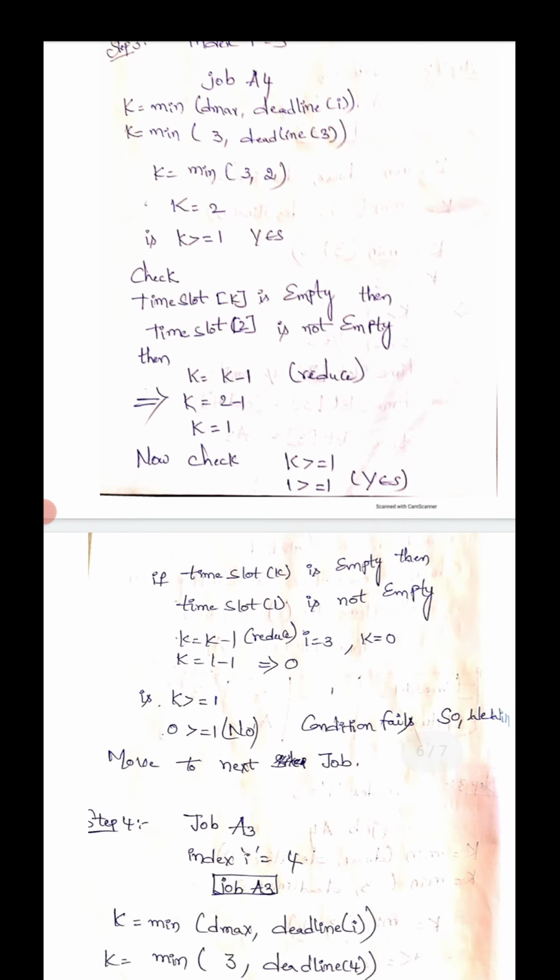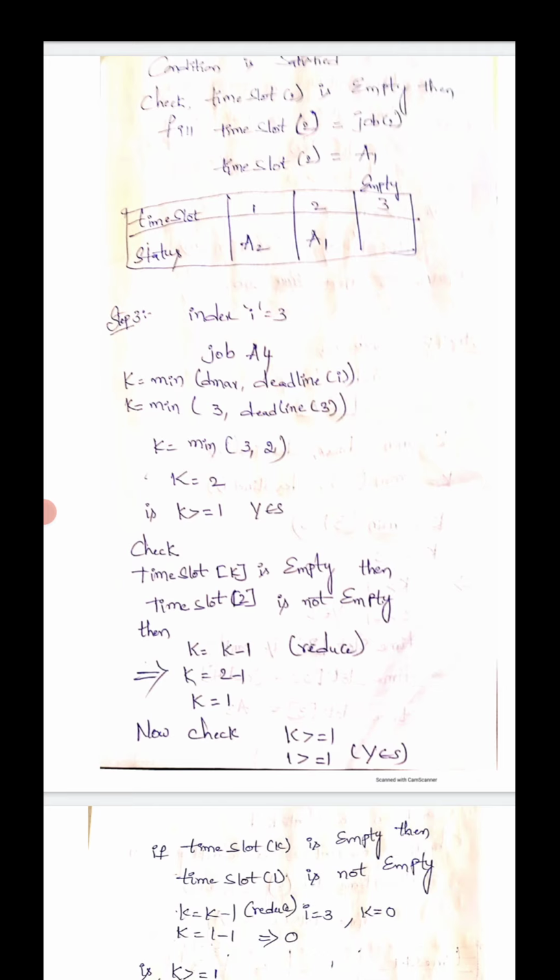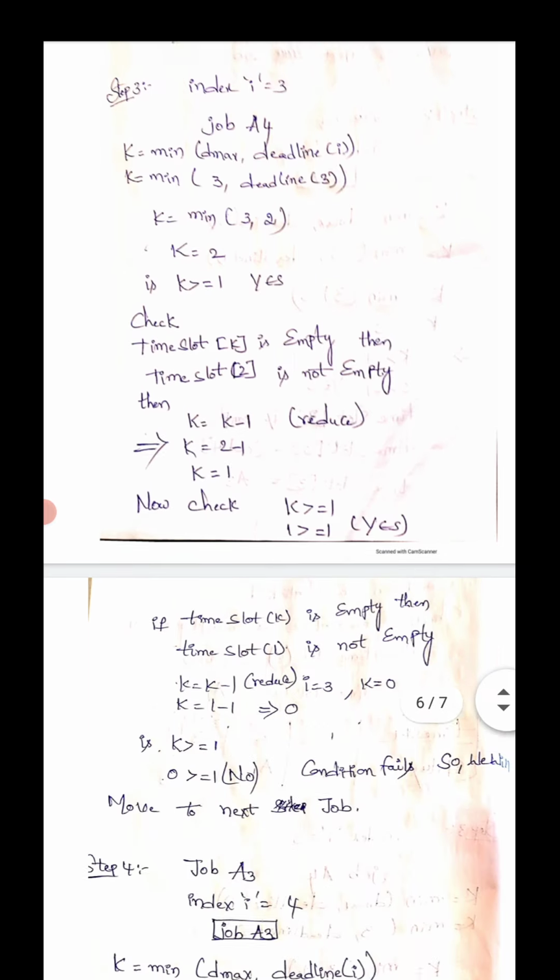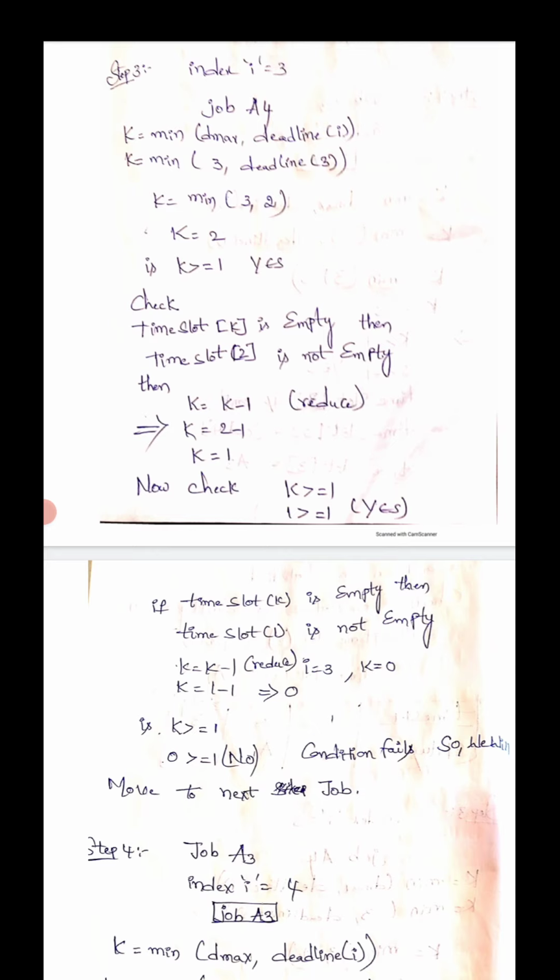Now again we check if time slot of K is empty. Time slot of 1 is not empty. Why? Because, look at the table, time slot 1 is filled with A2. It is not empty, so we move to break, and K is equal to K minus 1, which is 1 minus 1, that is 0. Next we check K greater than or equal to 1: 0 is not greater than or equal to 1, so the condition fails. So we will move to the next job, step 4.